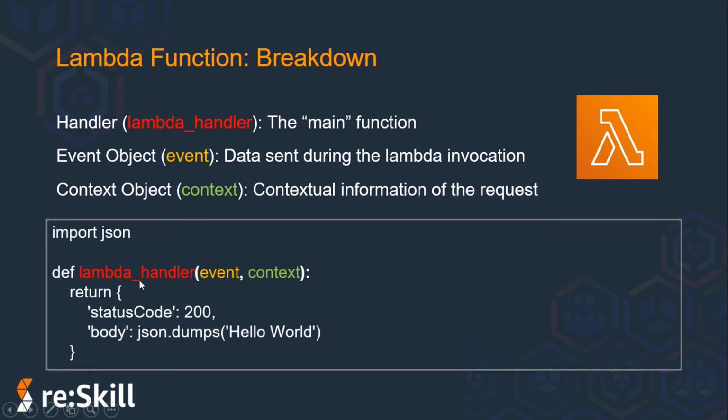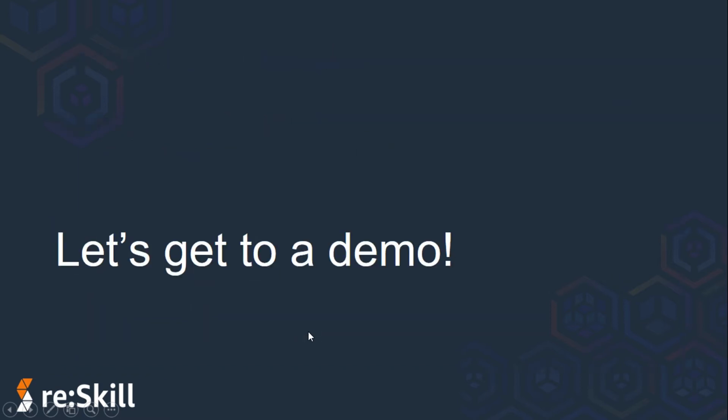And this is how a basic Lambda looks. The handler takes two objects, the event and the context, and this is just printing hello world. So this is how the Lambda function looks. Now we will see a quick demo and a quick walkthrough of the Lambda console, to see how it looks.